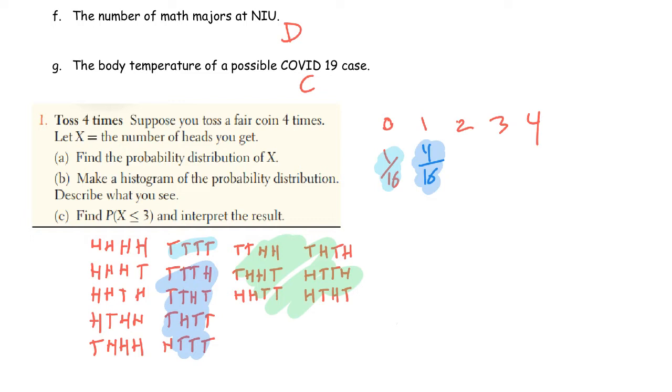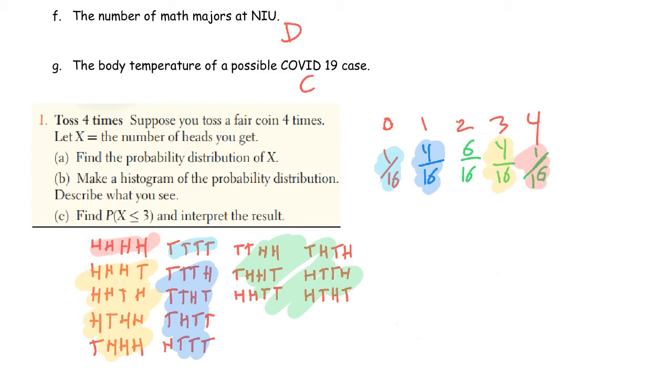So that's 6 out of 16. And then there's 4 out of 16 and 1 out of 16 going backwards. So the 4 out of 16 would be these 4 here that you have 3 heads. And then there's only one way to get all heads. Going back up here. Okay, so there's your probability distribution.